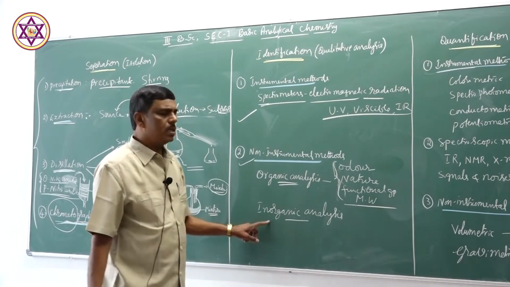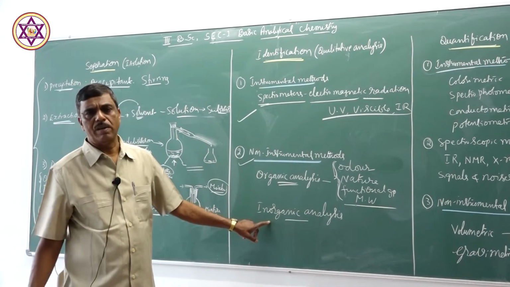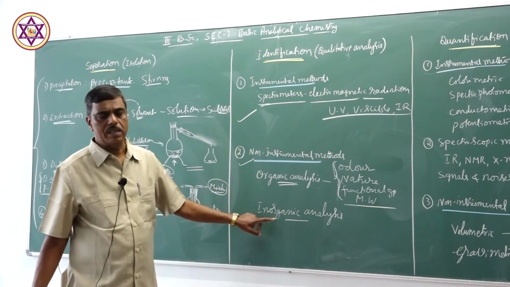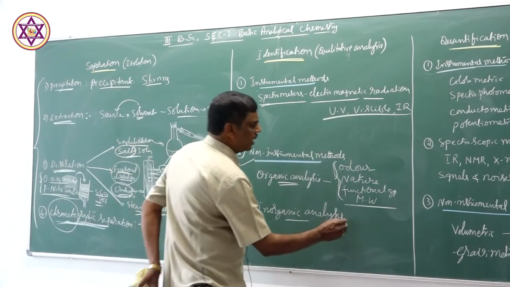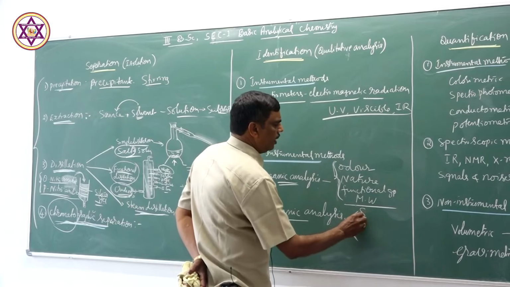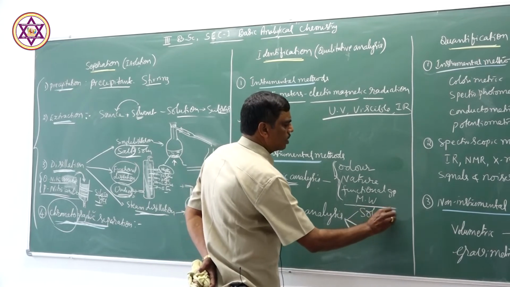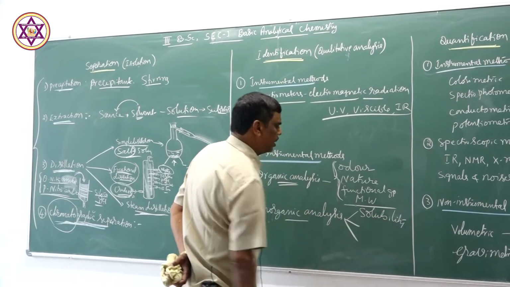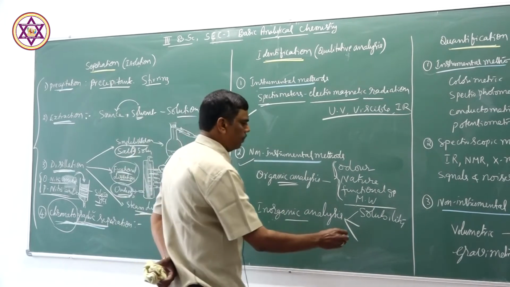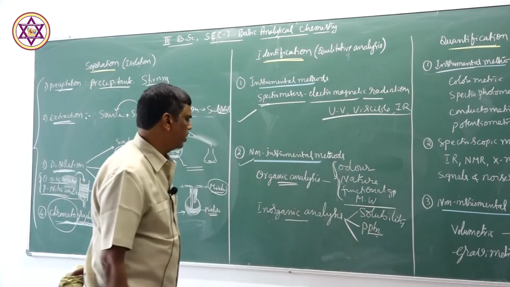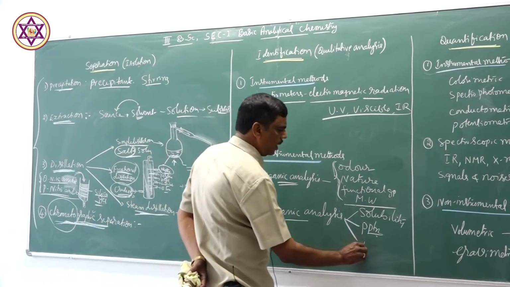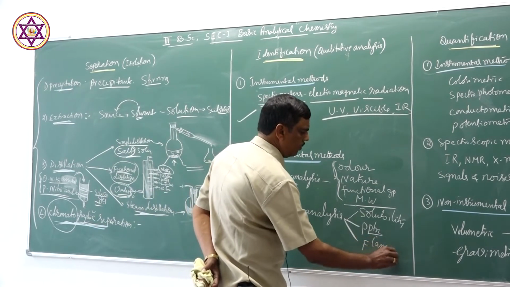Similarly, if the substance is inorganic in nature, metal complexes, metal salts, we use inorganic analysis. In inorganic analysis, we identify the substance by its solubility, precipitation with a suitable reagent, and flame test. The flame test is very important.